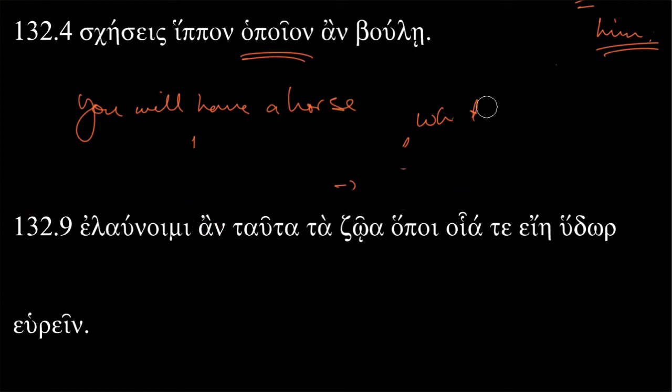So let's go back then. Erase all of this and continue on. So you will have a horse, and that's going to be kind of a stopping point. Of what sort? Or maybe these are indefinite, so whatever. And that's really strengthened by this an on here. Of whatever sort, boulei. All right.